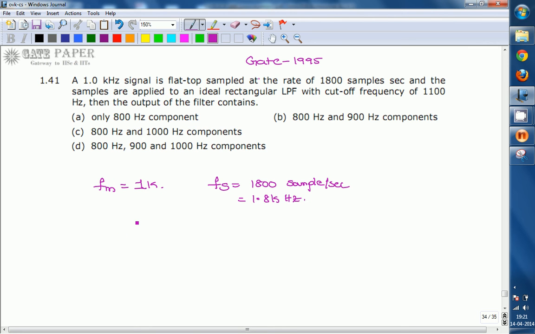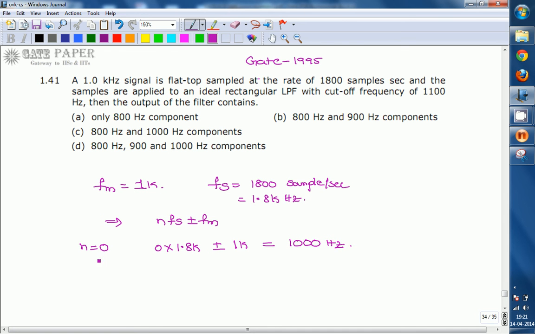Now we know that the sampling frequency components in a particular sampled output are nothing but nFs plus or minus Fm. First we assume n equal to 0. If n equal to 0, that is 0 into 1.8k plus or minus 1k. The first term is completely 0, so we only have 1k, that is 1000 Hz.